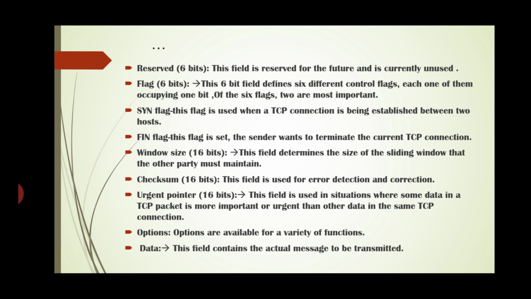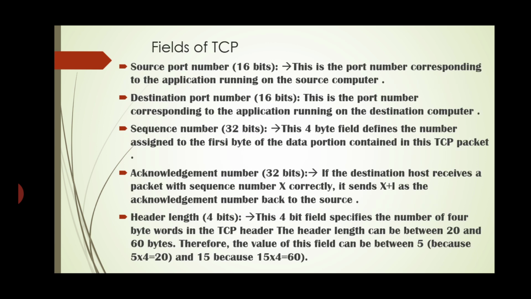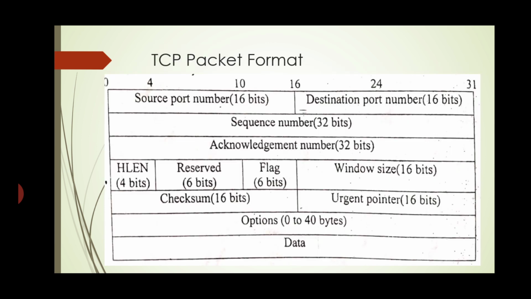This field is used in situations where some data in a TCP packet is more important or urgent than the other data in the same TCP connection. Next is the options field. Options are available for a variety of functions. Then the data field. This contains the actual message to be transmitted. So these are the fields of the TCP packet format.